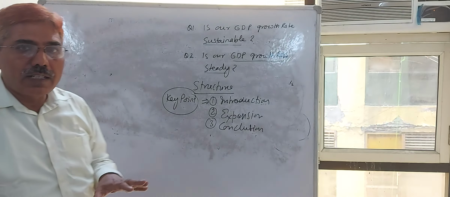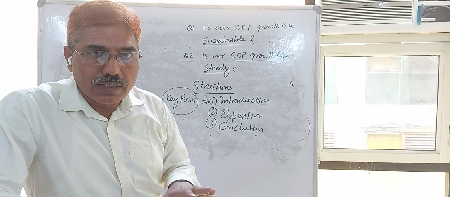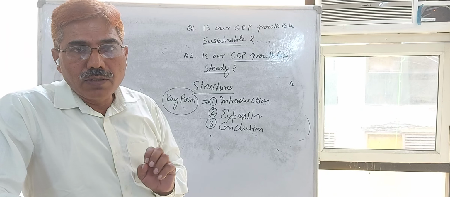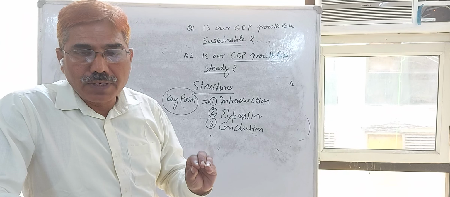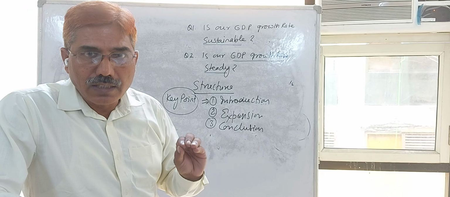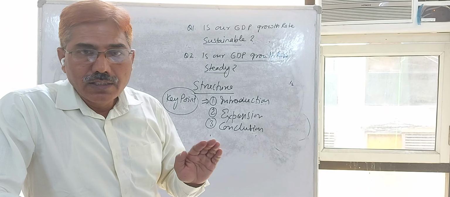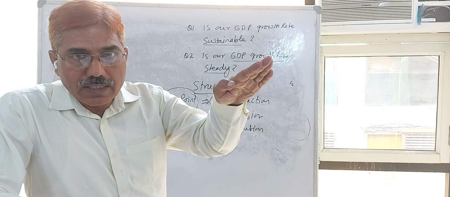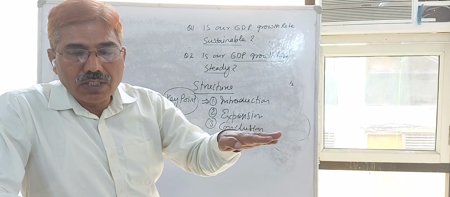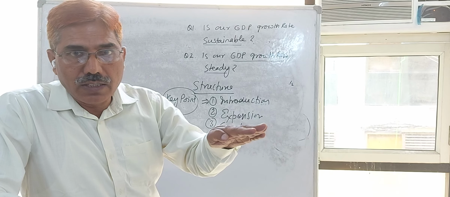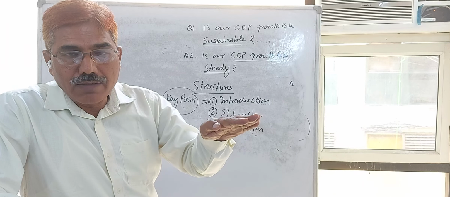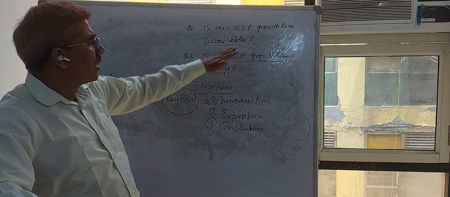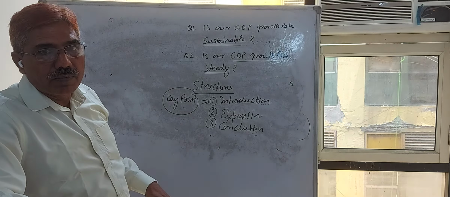Sustainable growth rate is that which sustains. If in 2024-25 the GDP growth rate is 6.5%, it means its stability is that it will grow at a consistent growth rate as it is in 2024-25, 25-26, 26-27 and so on. That is the stability, sustainability or stability in our GDP growth rate.